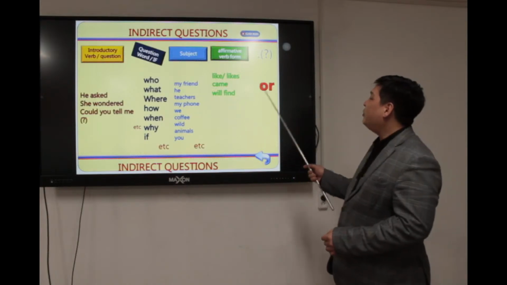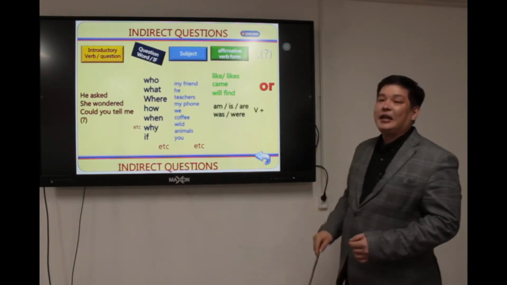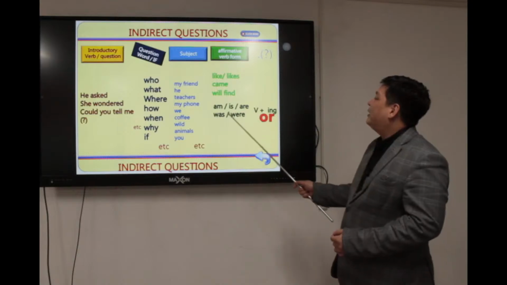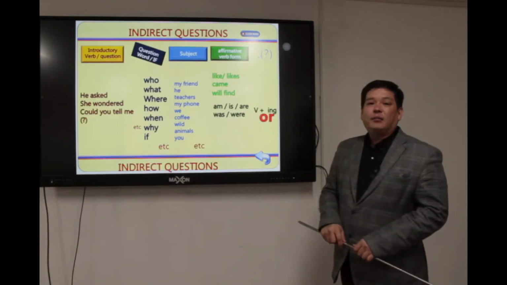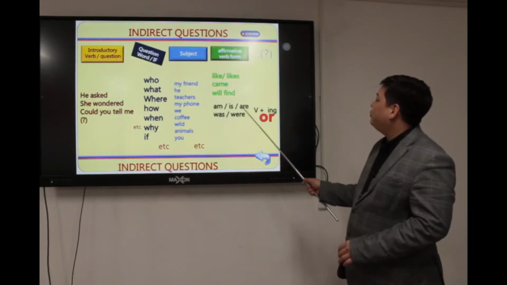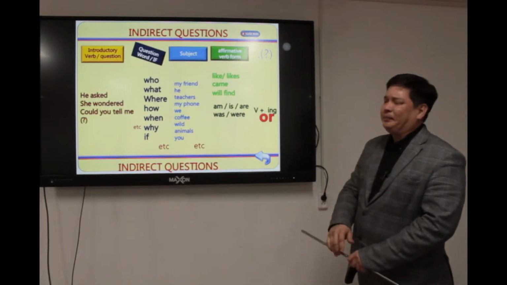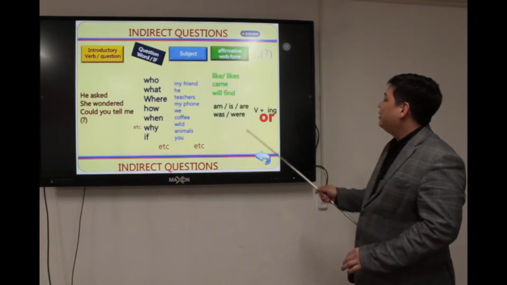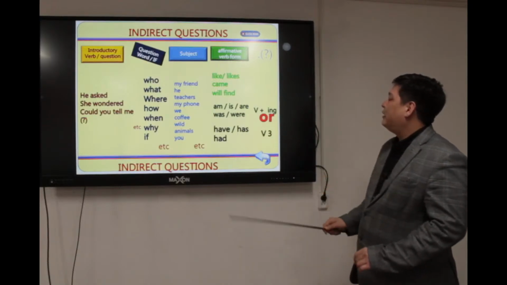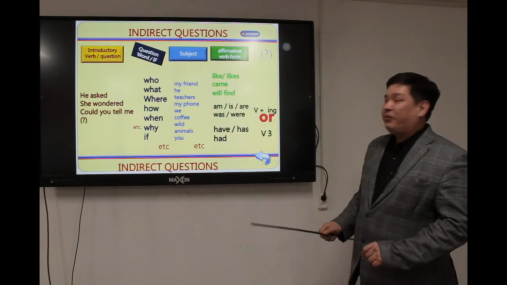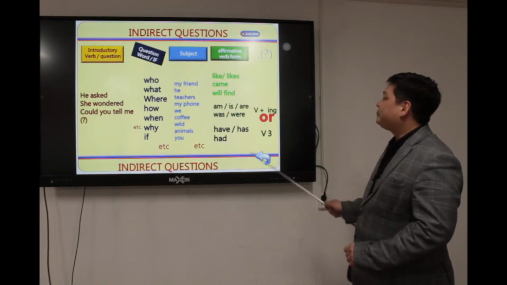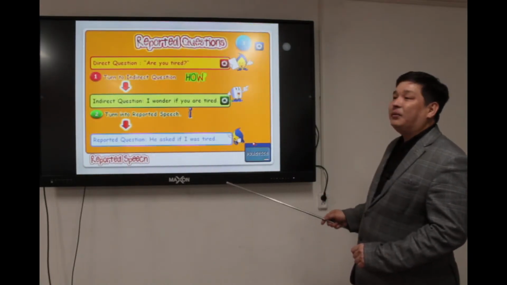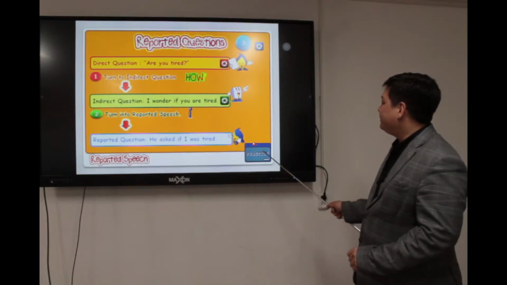If it's a main verb, for example, like, likes, came, will find, then we can use the be verb or a verb with the suffix in continuous tenses, or the same with perfect auxiliary verbs. Now let's go to the practice section.